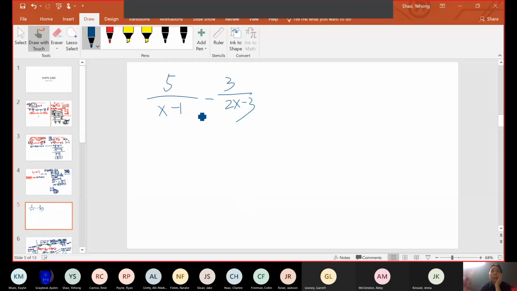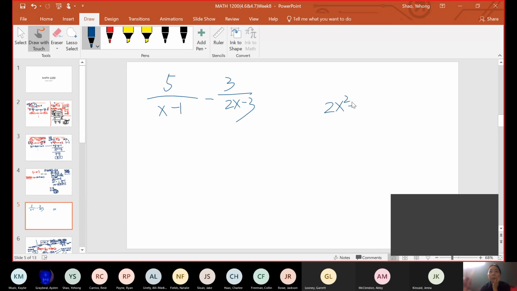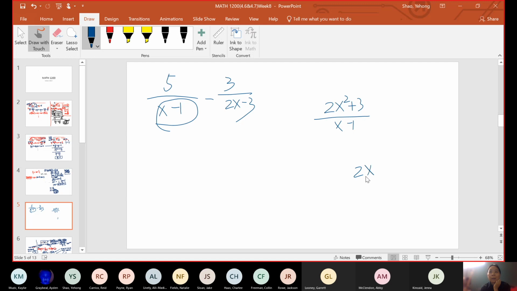All right, so let's switch back to this. So Jenna, if you said it's 2x squared plus 3, how do you prove this is correct? You have to take your answer and divide by x minus 1. You should have no remainder. We talked about long division.